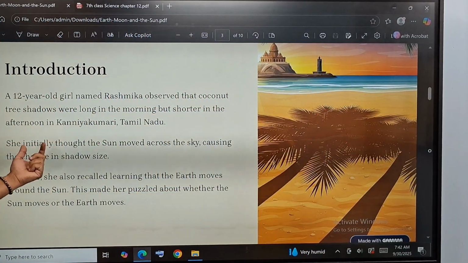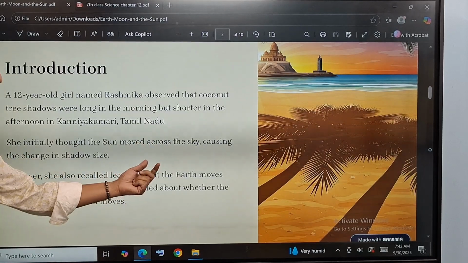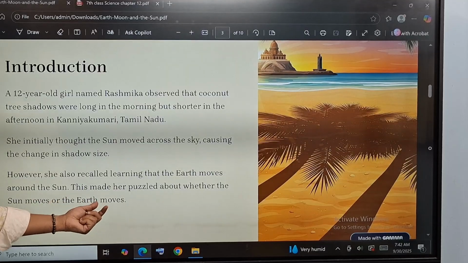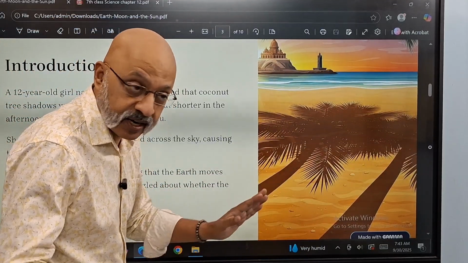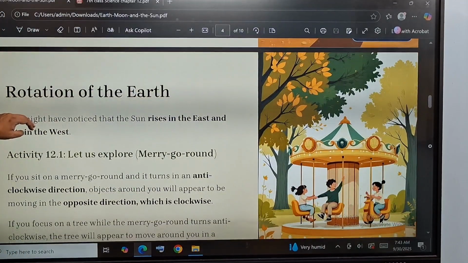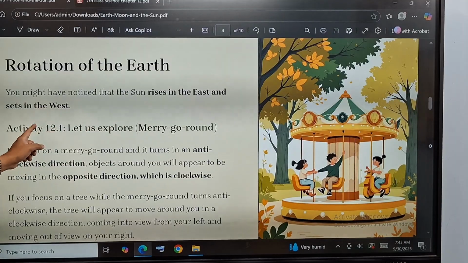So Rashmika thought that the sun moved across the sky, but she also recalled learning that the earth moves around the sun. This made her puzzled about whether the sun moves or the earth moves. But now all of you know why this happens. Clear? Now, again, we come to the recap. You might have noticed sunrise in the east.